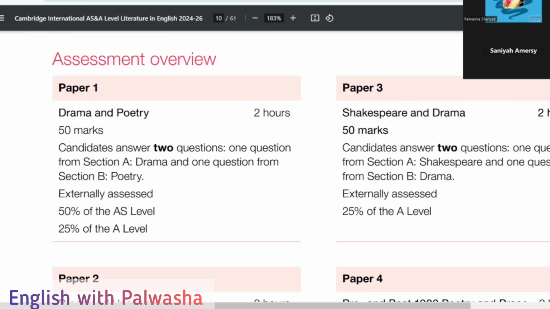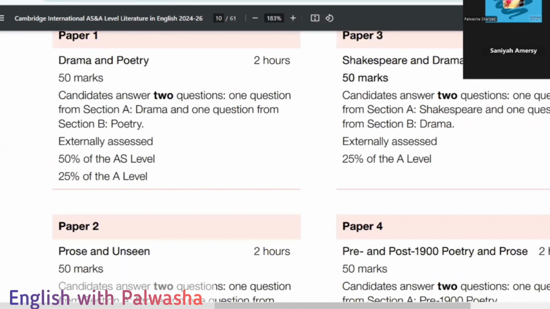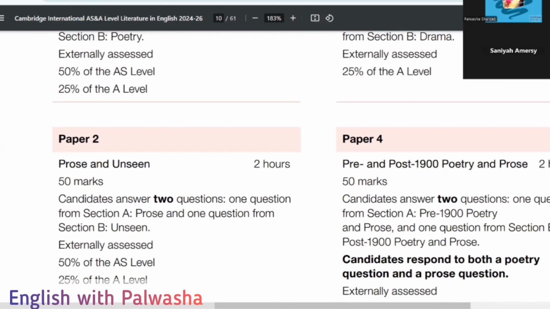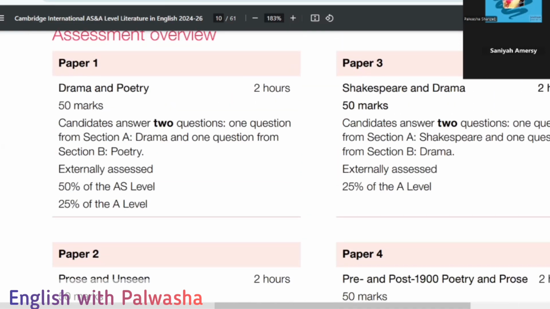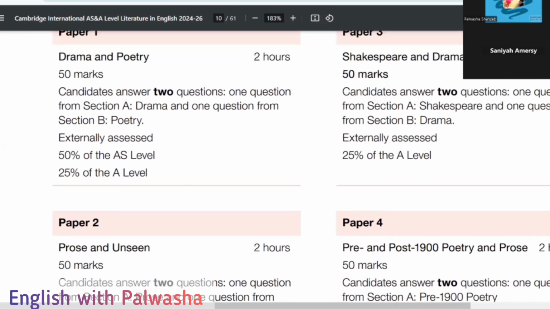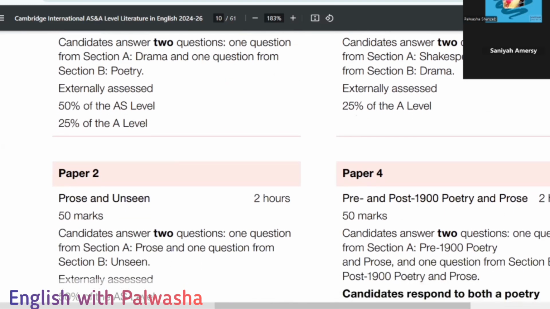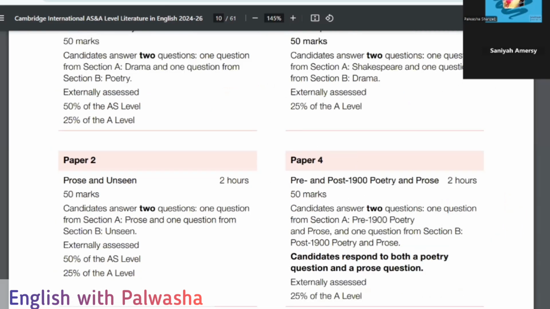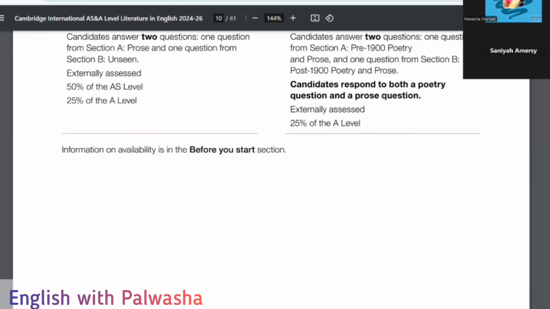But the same is the case with drama and prose. So here in paper one drama and here in paper two prose, they will be demanding your maximum time, so you can spend 1 hour 20 minutes for that, and the rest of the 40 minutes could be given to the next question, question number two, section B. But if you create a balance of 1 hour each, that would be even fine. That's a clear cut strategy. Okay, so this is clear.